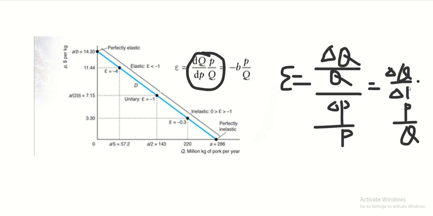That should be delta P when we flip it up.